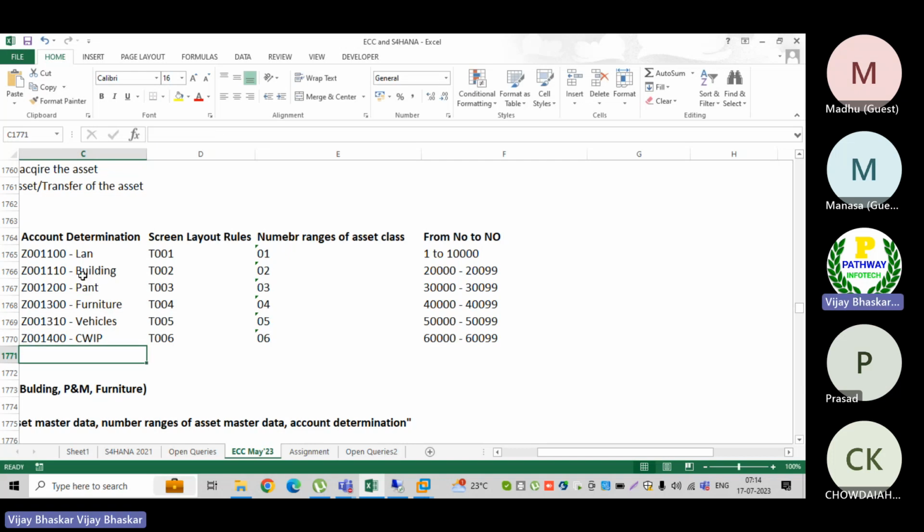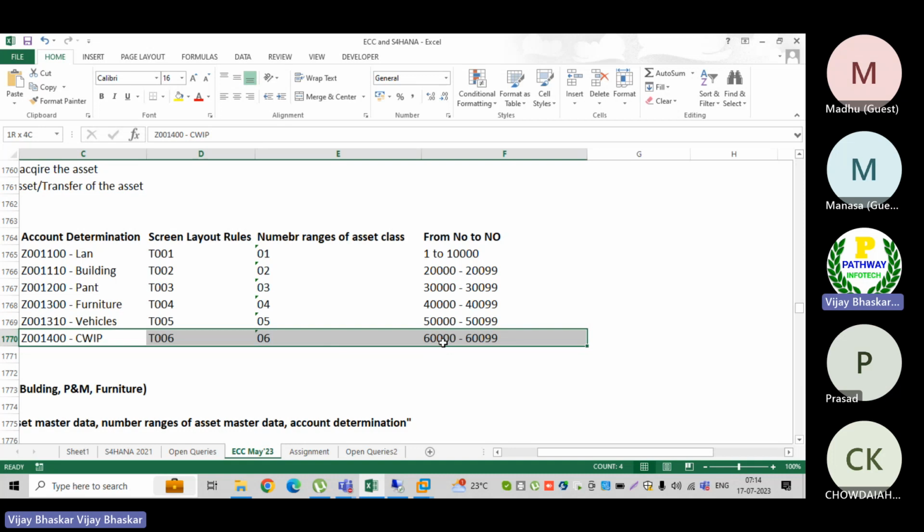So all are fine, the asset classification, but capital work in progress will have a separate business process. In interviews, there could be a 90% expected question about capital work in progress: what is capital work in progress and how the process works in SAP.